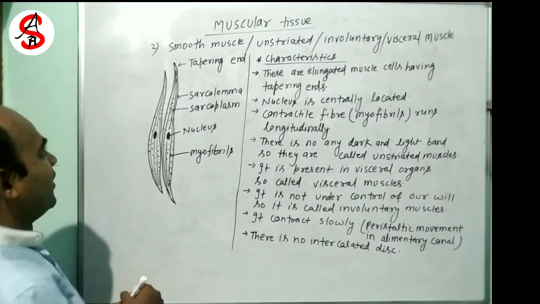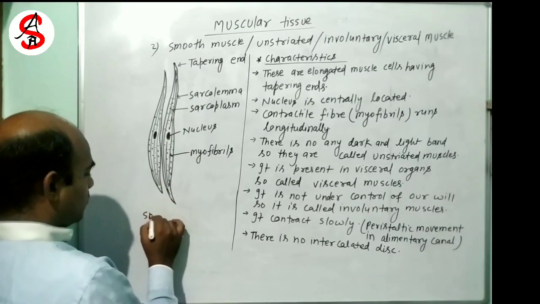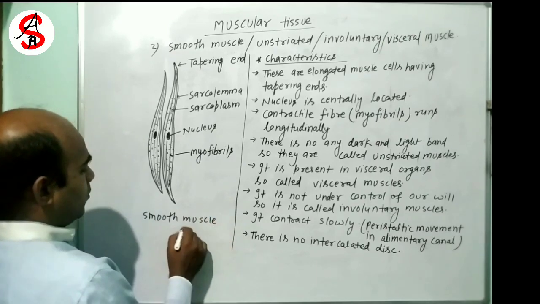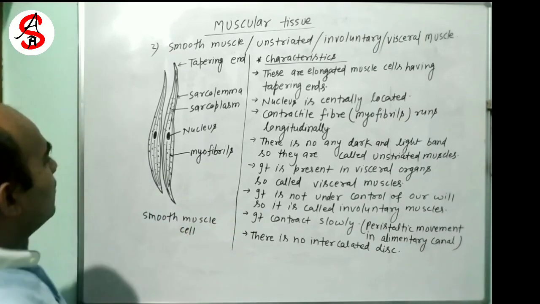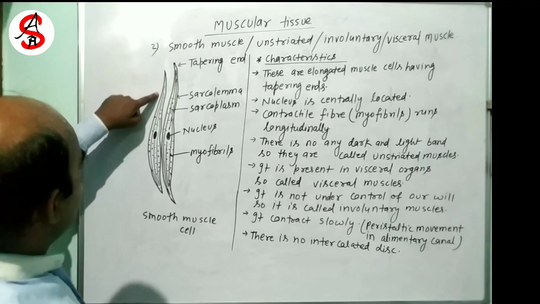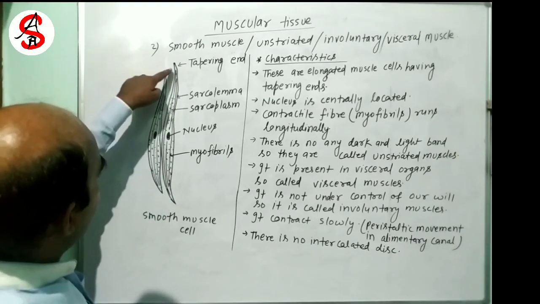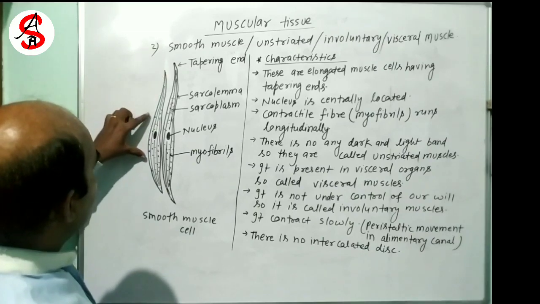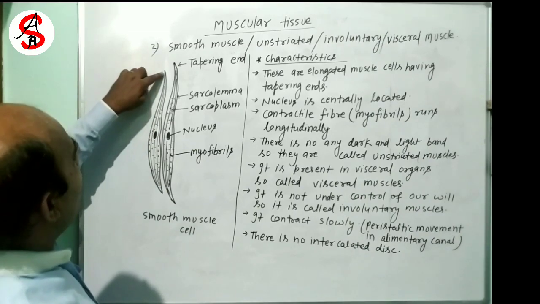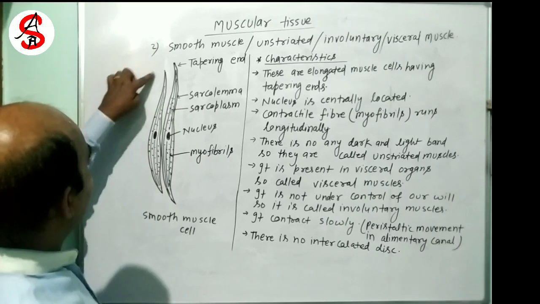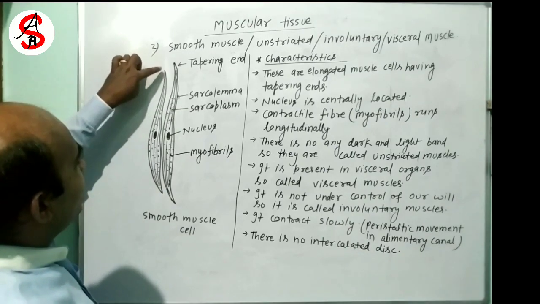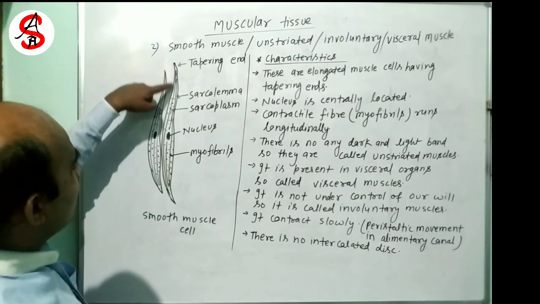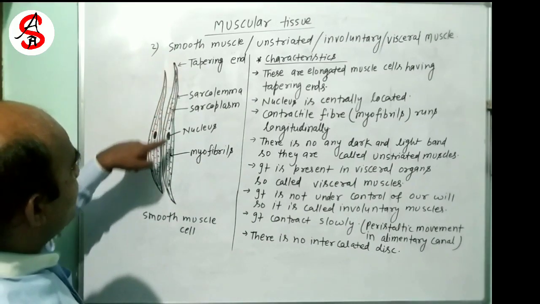Now see the figure here, a smooth muscle. This muscle cell is a spindle cell, that is, centrally it is thick and at the ends it is pointed. These pointed ends are also called tapering ends. And this is a spindle cell structure.